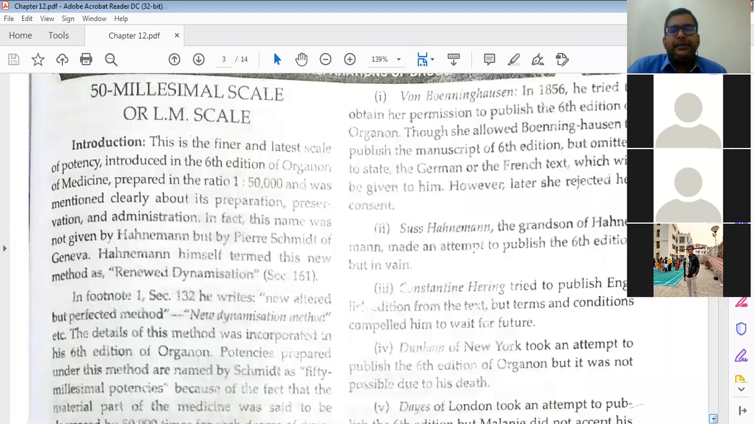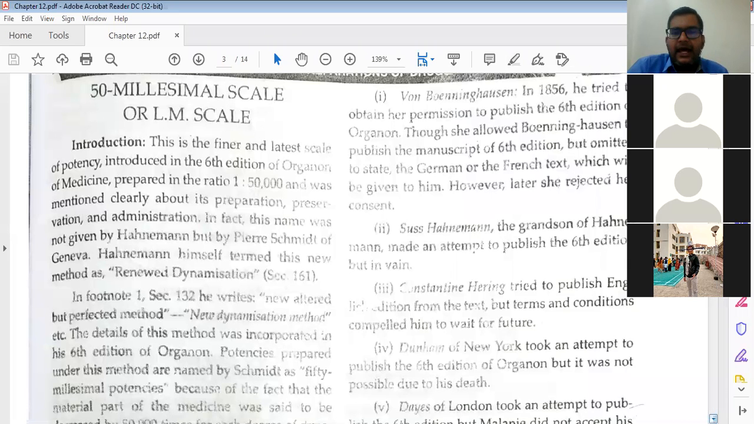Remember, it has many names: 50 millisimal scale, LM potencies, then renewed dynamization scale. So many names are there, and questions come in Organon and in homeopathic pharmacy also. Write about the renewed dynamization process by Dr. Hahnemann. You know LM potency, but you write nothing because a new term came, renewed. So remember these synonyms wherever you write. Introduction: 50 millisimal scale or LM potency.